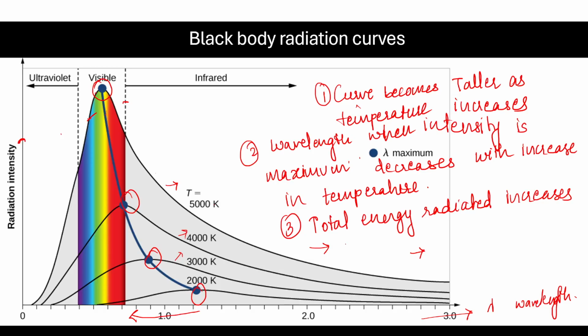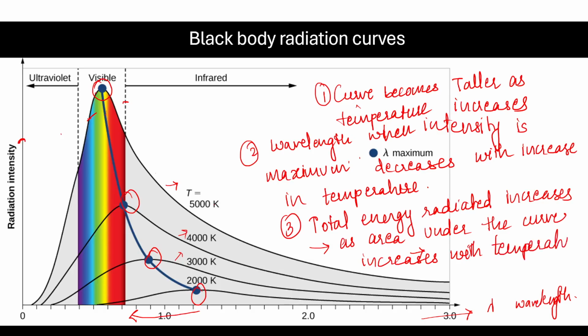How do you know that? As the area under the curve increases with temperature. I hope we got that.